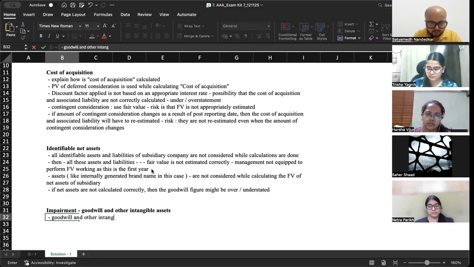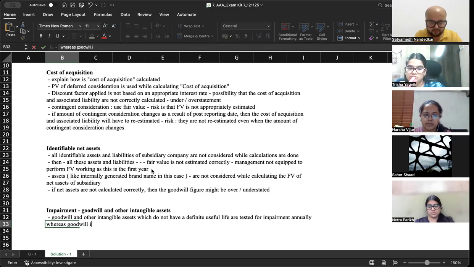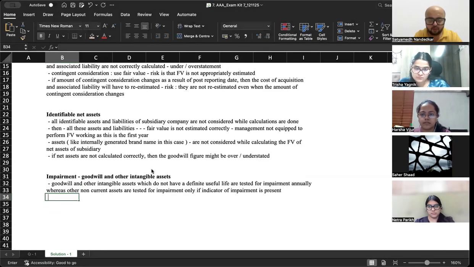Goodwill and other intangible assets which do not have a definite useful life are tested for impairment annually, whereas other non-current assets are tested for impairment only if indicator of impairment is present. Okay, now what is the risk?